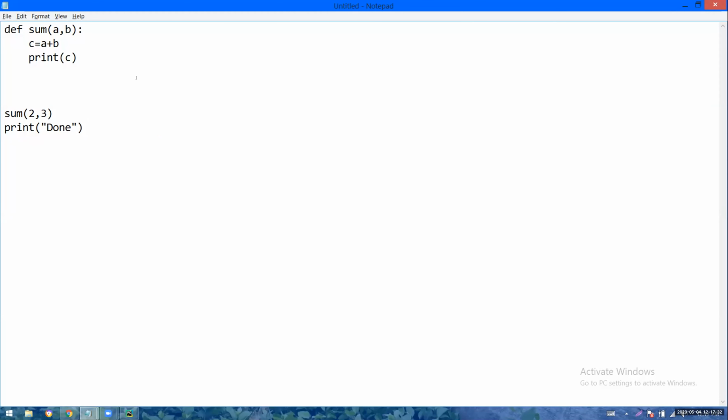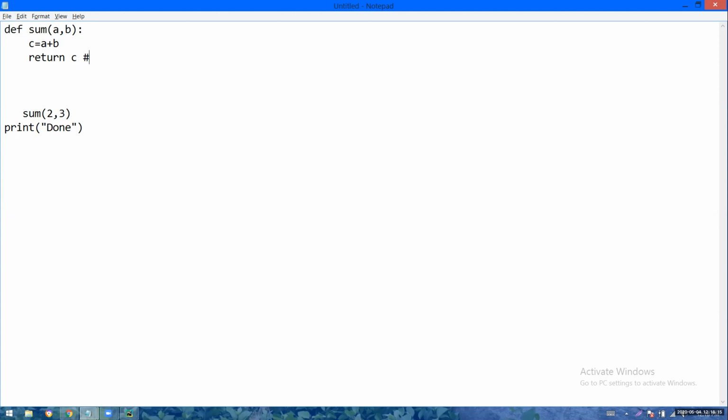But see, I am introducing a new keyword called return in the definition. Remember, if the return keyword is encountered in the definition, the cursor will not go to the next line of the call. It will go to the same line of the call. Just a minute ago, you told me that after executing the definition the cursor goes to the next line. But remember, if the return keyword is there in the definition, the cursor will go to the same line. So now, what is the value of C here?